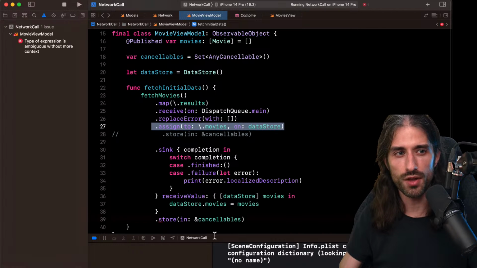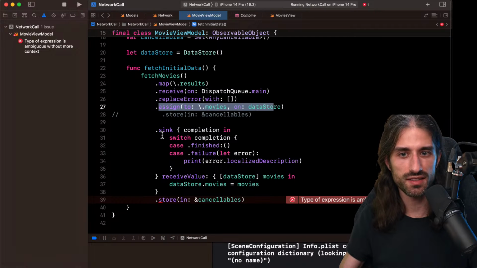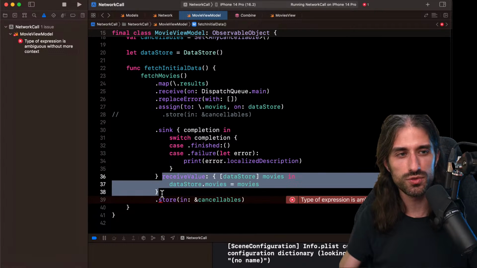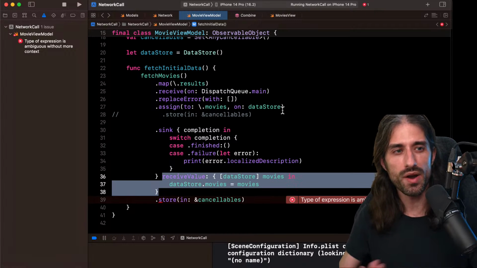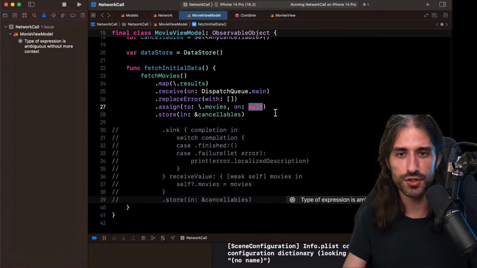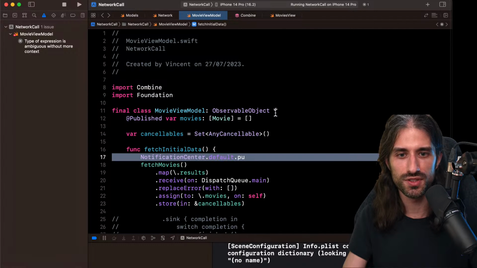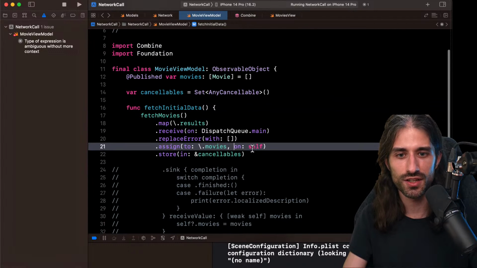It's a mapping from one to the other, except that here you don't deal with the error case like you do here, but this code right here, it's a mapping to this receive value right here. And so that's why you have this assign to on operator that exists. Why it makes sense in some situations, but most of the time you don't need it. To be honest, most of the time, I'm just removing this code because it's going to be super confusing if I commit it in the finished version.